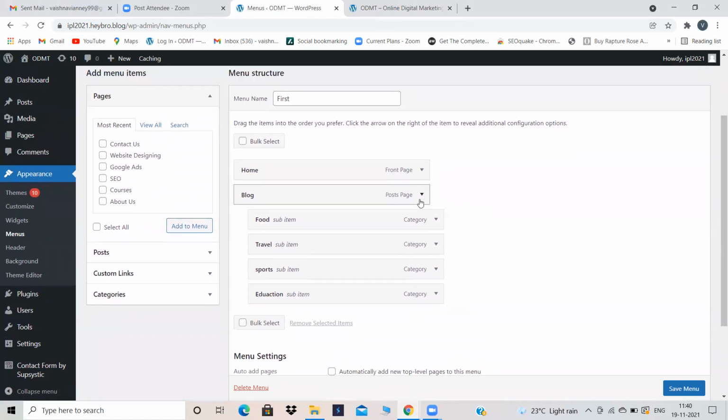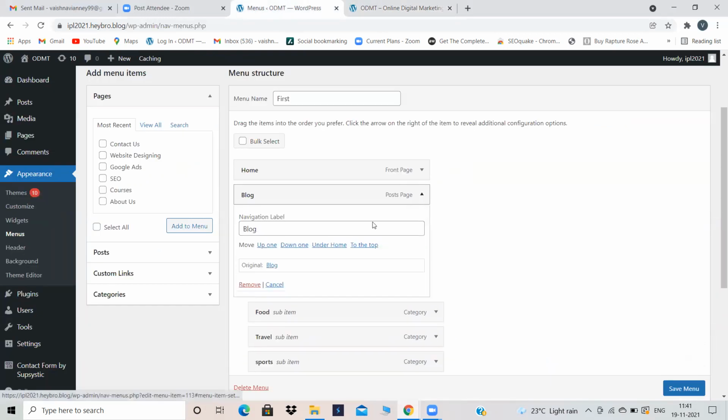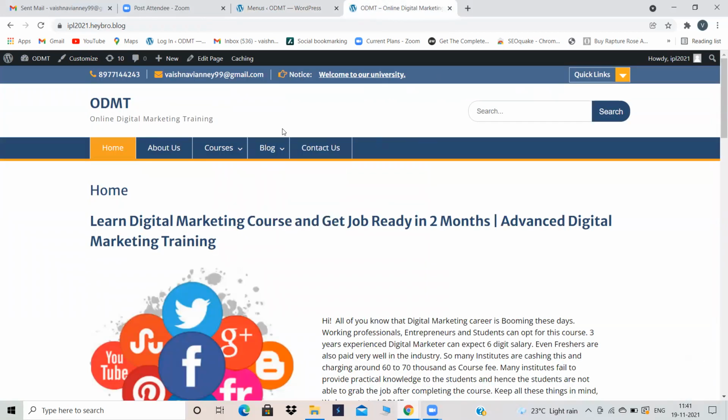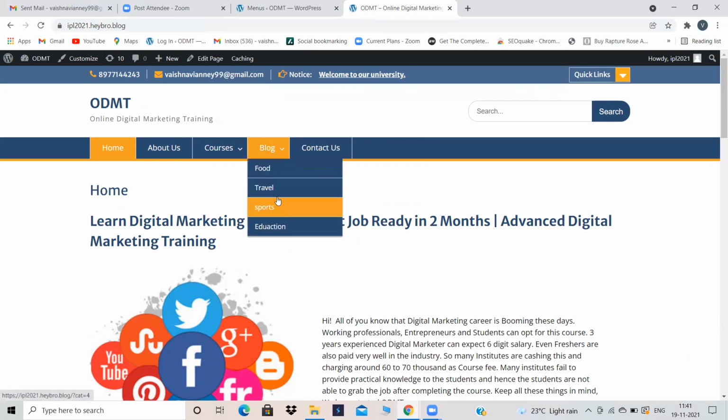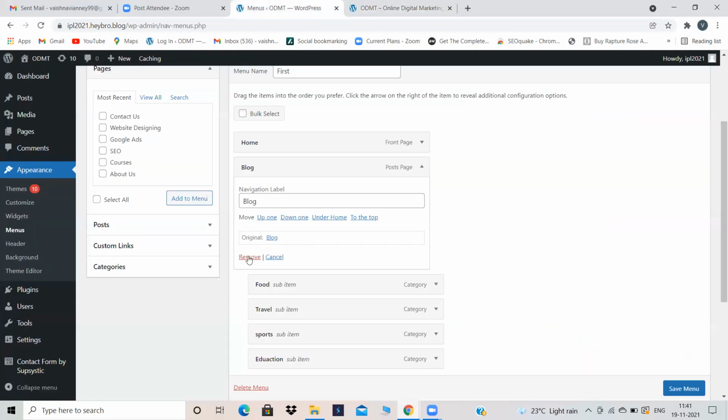Remove contact us page. And now how I want my blogging website to be is, I need a home page. And here I will show my travel category, my food category, my sports category, my education category. Like this, I want all my categories to appear in the menu. And in the start, before the categories, I want a home page. So I will do it like that. And I don't want blog page also. When I want all my categories in the menu, that is here, what is the use of blog? I don't want my categories to be sub pages. I want them to be as a direct page. So I'm removing blog also, because I don't want blog now.